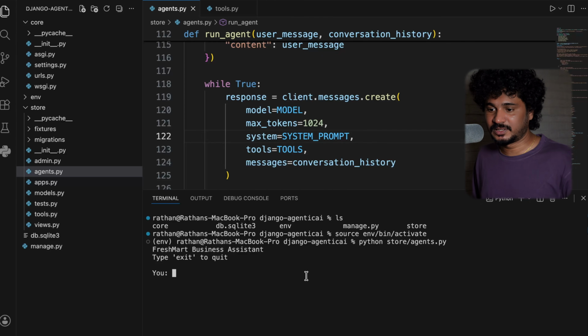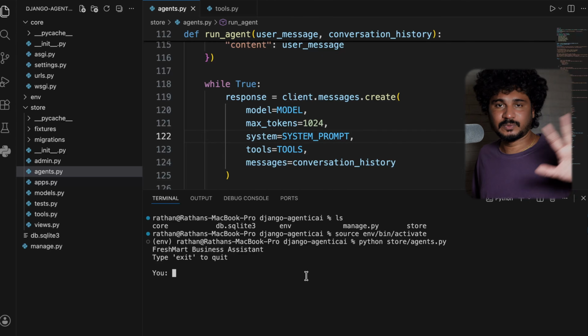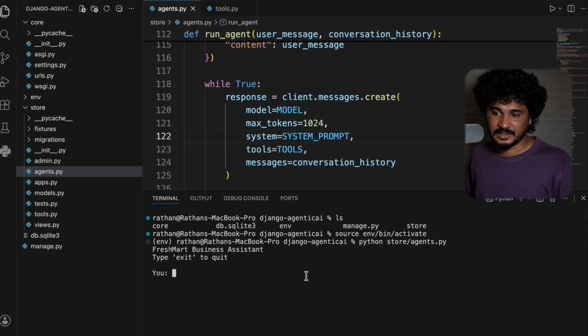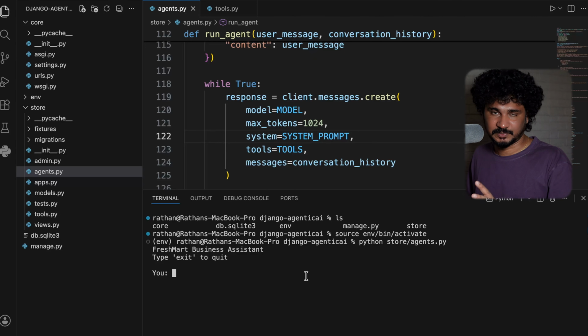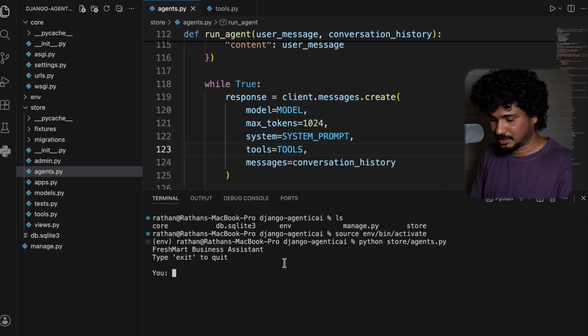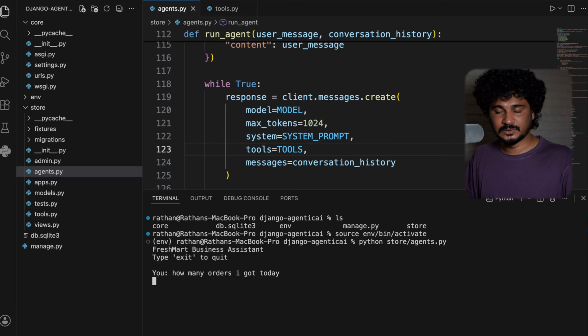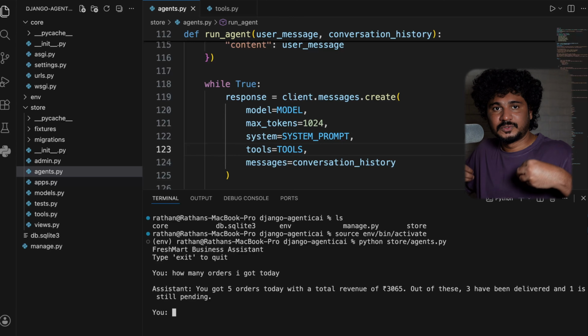Okay, so I'll give you one demo here. This is one very small project I created. I have some dummy data and all that. I have a single agent here. I don't have multiple agents for this particular demo. We can actually create multiple AI agents, but for this one, I'll just ask: how many orders did I get today? Okay, how many orders did I get today? So you can ask anything.